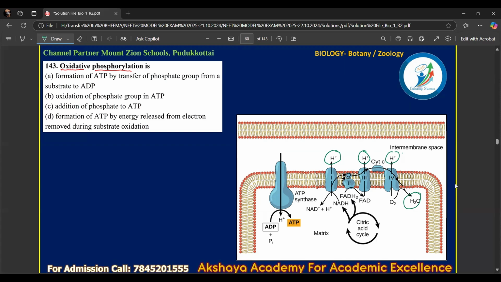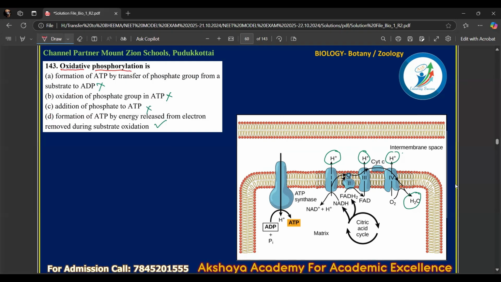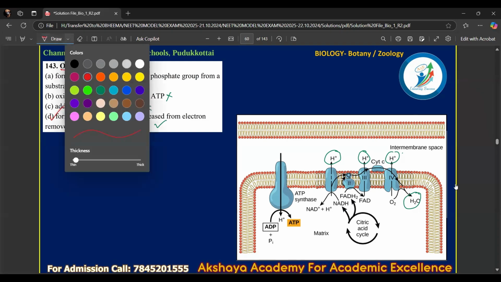The statement on formation of ATP by transfer of phosphate group from a substrate to ADP is not like that. They're not transferred on any substrate. Oxidation of phosphate group in ATP is also not like that. Addition of phosphate to ATP is correct, but there is oxidative phosphorylation, so simple addition of phosphate to ATP is not correct. Formation of ATP by energy released from electrons removed during substrate oxidation, that's correct. So here your option will be D. So the answer will be D.